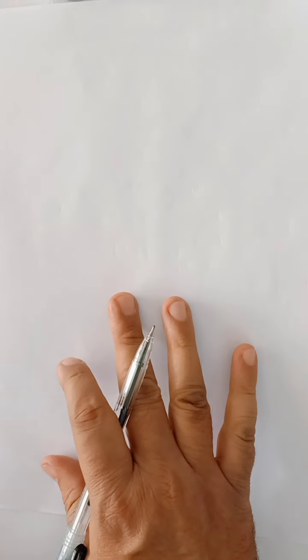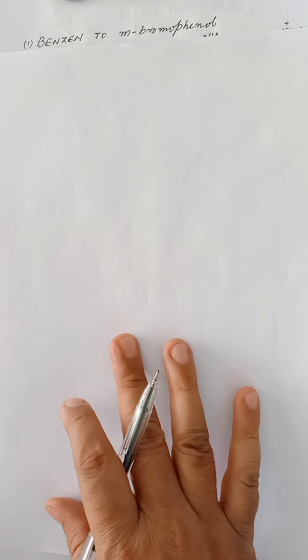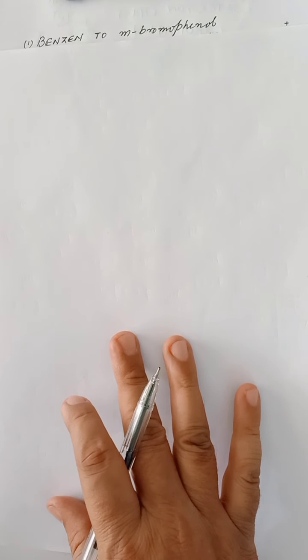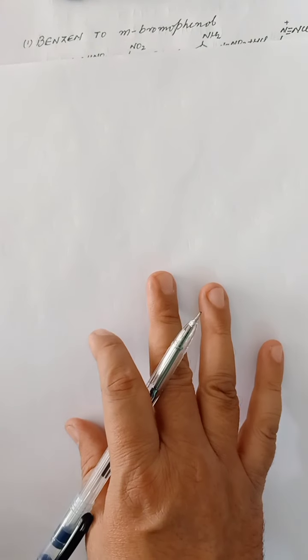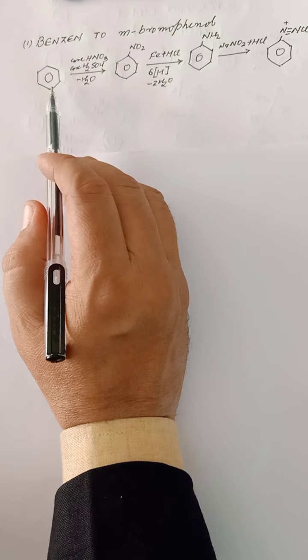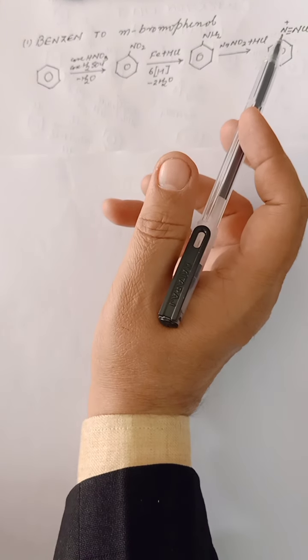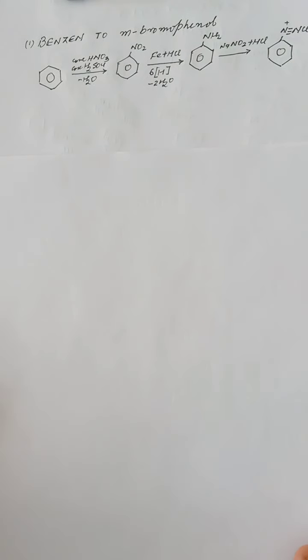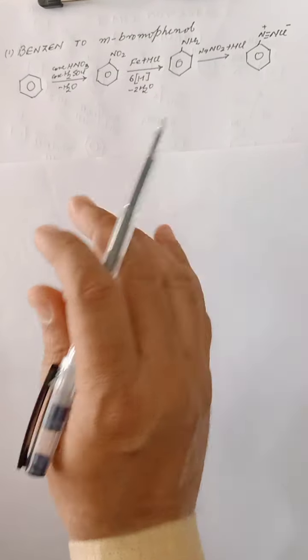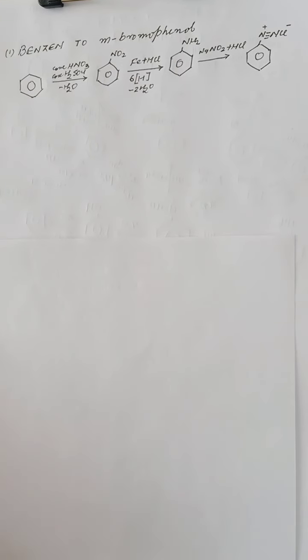Hello guys, this is Salman sir here, and in this video we are going to practice some important conversions. The first conversion we are taking is benzene to metabromophenol. The route would be benzene to nitrobenzene, nitrobenzene to aniline, aniline to benzene diazonium chloride. But we don't want aniline or benzene diazonium chloride directly, but this is the way by which we will go.